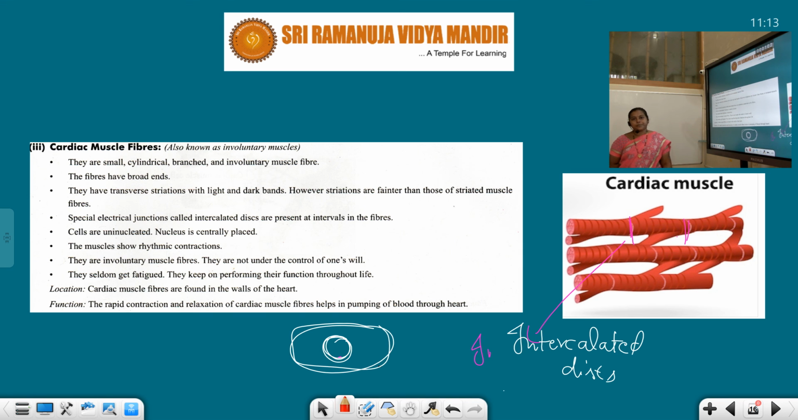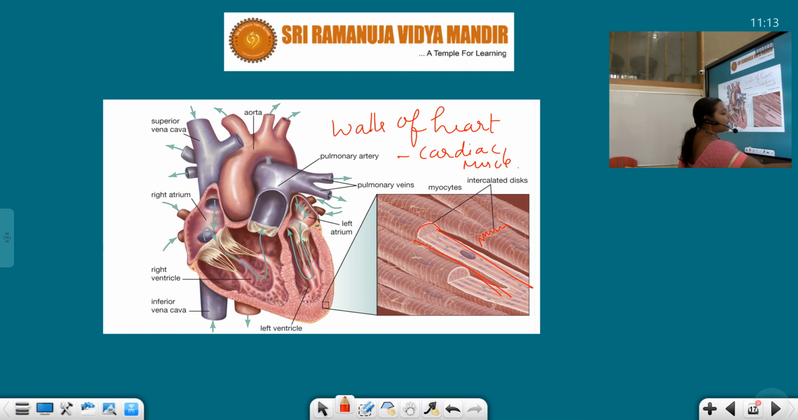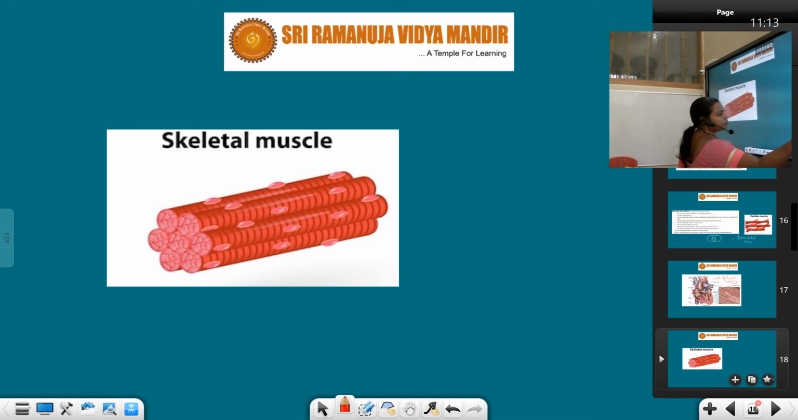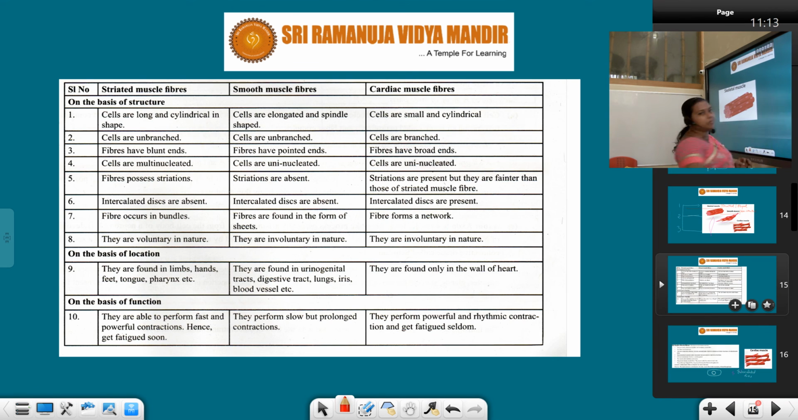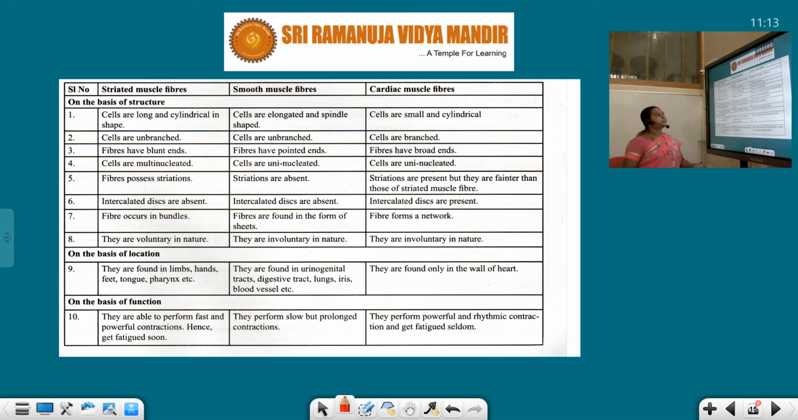So, with this I have explained all three different types of muscle tissues: skeletal, smooth and cardiac muscles. I hope you all understood the lesson, and let us go on to the next one, comparison of all three muscles. Okay, and with this I can complete this video, students.